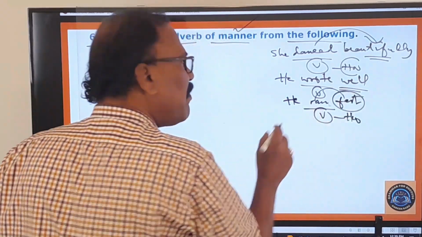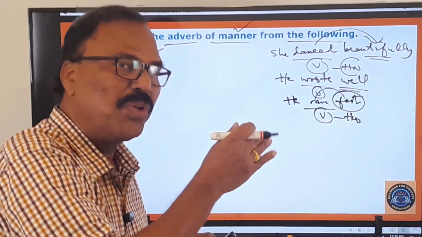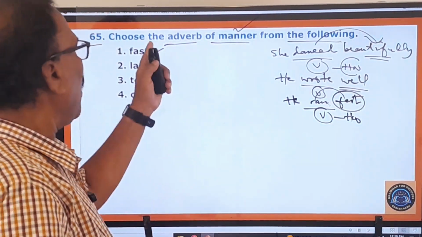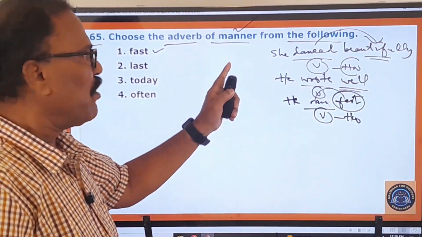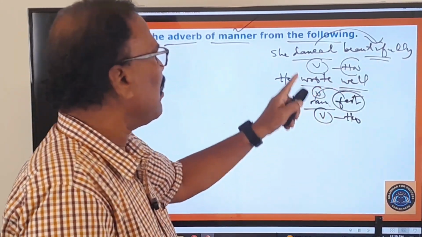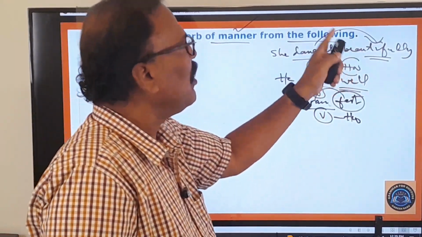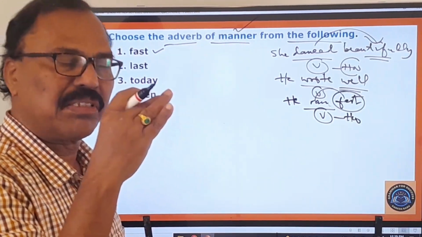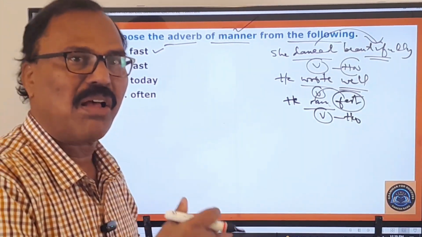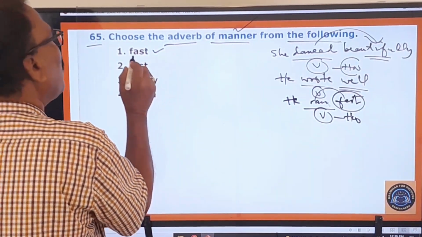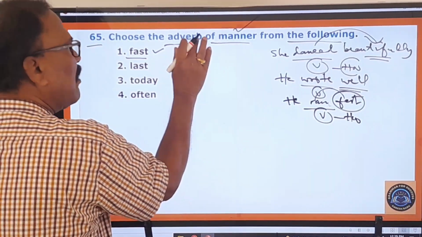So whenever you question the verb with how, you get some answer. That answer itself is called adverb of manner. So here, he ran how? Fast. He wrote how? Well. So this is an adverb of manner. She danced how? Beautifully. This is an adverb of manner. So adverb of manner will stand as an answer to the question of the verb with how. And therefore here fast is the adverb of manner.